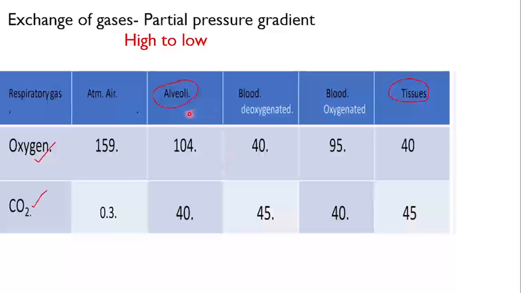These are the two sites of gaseous exchange, alveoli and tissues. The data given in this table indicates the concentration gradient of oxygen and CO2. If you observe here, this indicates the concentration gradient of oxygen between the alveoli and blood. Here one more gradient of oxygen is present between the blood and tissues. This is the oxygen partial pressure gradient present between the blood and tissues.